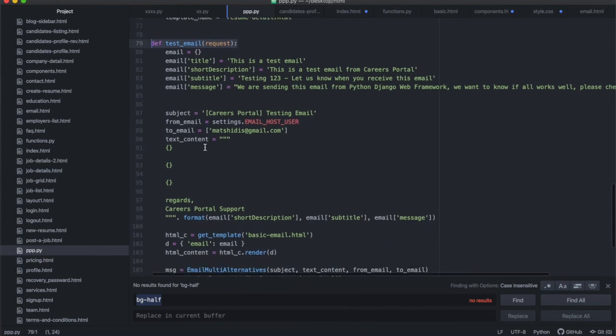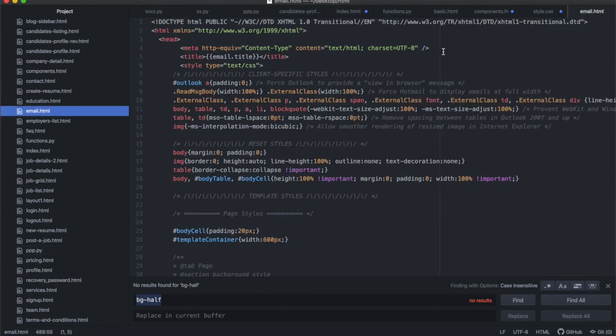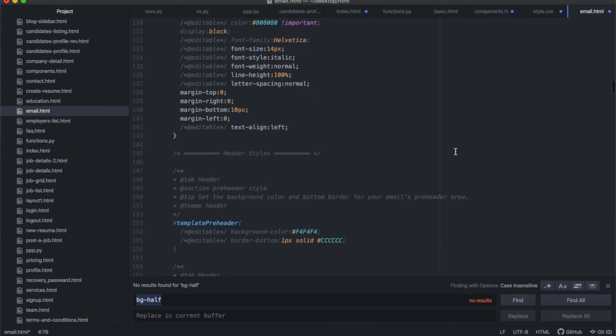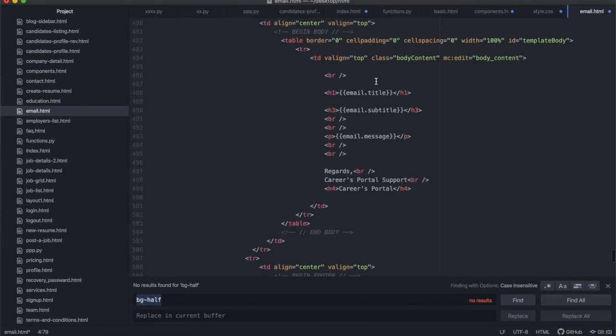Underneath all of that, I'm going to create a new view and I'm going to call it the test email view. Inside that test email view, I'm going to create the email object. This email object is the same email object that I'm going to be passing into the context of the email template. If you look at our email template, let me find it. Where is it? Oh, there it is, at the end there. You'll see that there is this email object that has all the data. The title is email.title or whatever. So that's the same email object that I'm talking about over here.